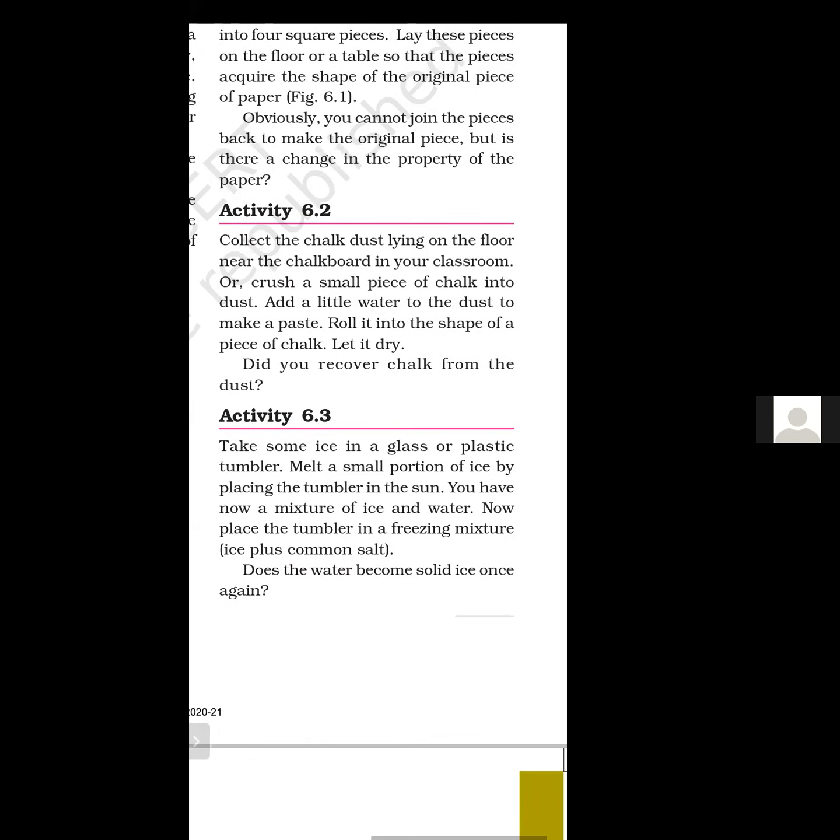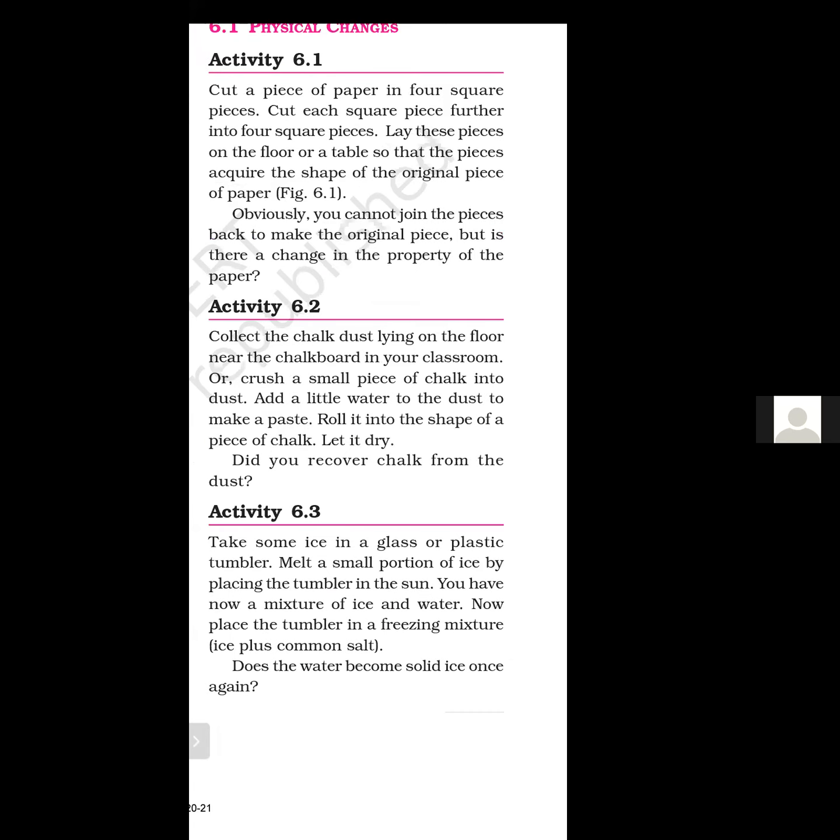Now let's try activity 6.2. Collect the chalk dust lying on the floor near the chalkboard in your classroom, or crush a small piece of chalk into dust. Make a dust or powder from the small piece of chalk. Add a little water to the dust to make a paste. Roll it into the shape of a piece of chalk. Let it dry. Do you recover the chalk from the dust? Do you get the exact shape of the chalk?